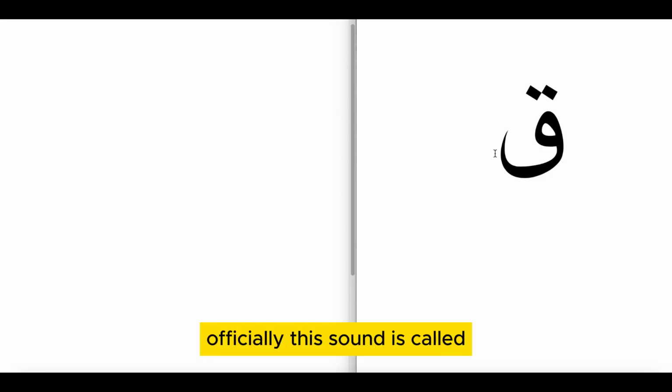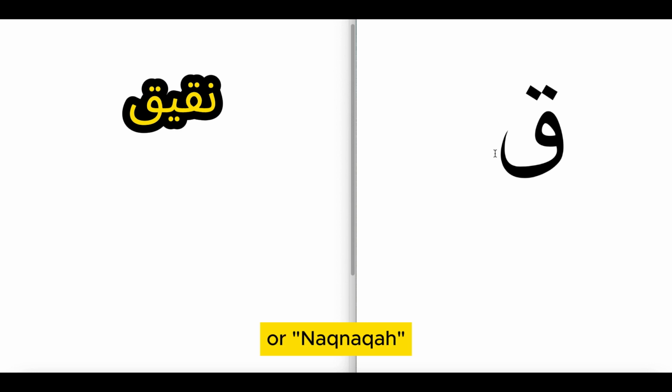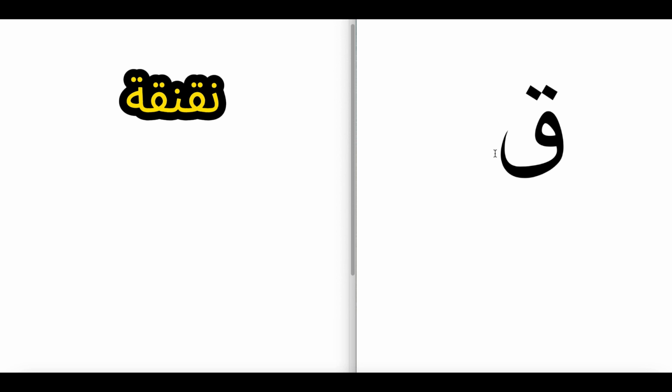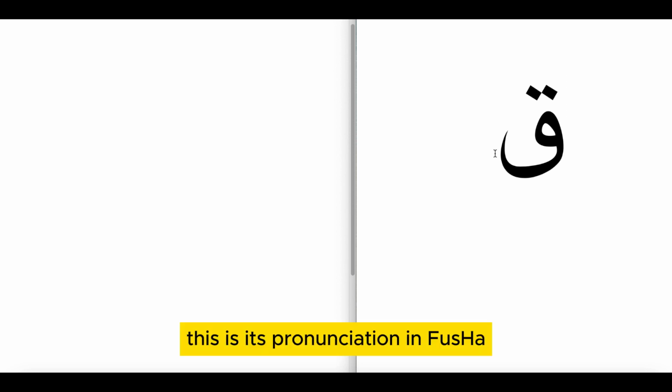Officially, this sound is called naqiq or naqnaqa in Arabic. The name has two qafs in it, which figures, by the way. Okay, this is its pronunciation in Fusha, the official pronunciation of qaf.